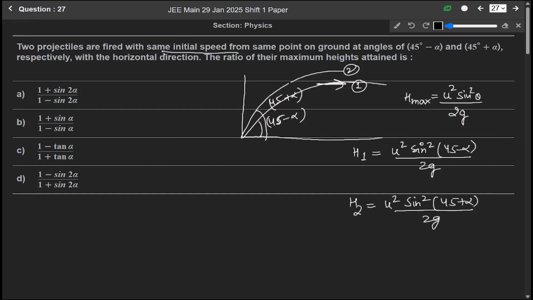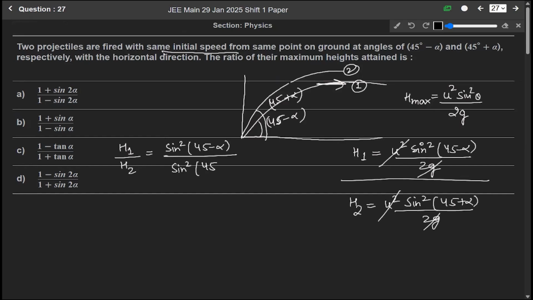When we divide equation 1 by equation 2, meaning h1 by h2, u square and 2g cancel out. So h1 over h2 equals sine square 45 minus alpha over sine square 45 plus alpha. Now we can write it as sine 45 minus alpha whole square over sine 45 plus alpha whole square.